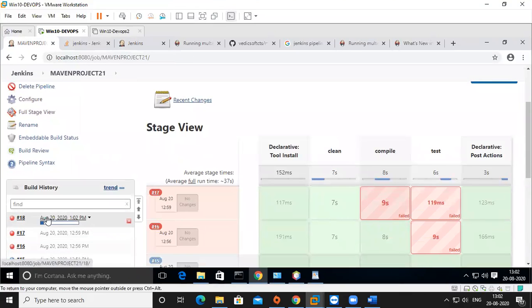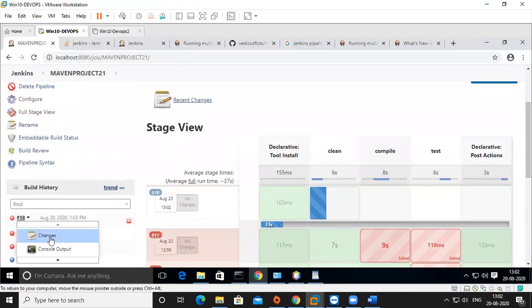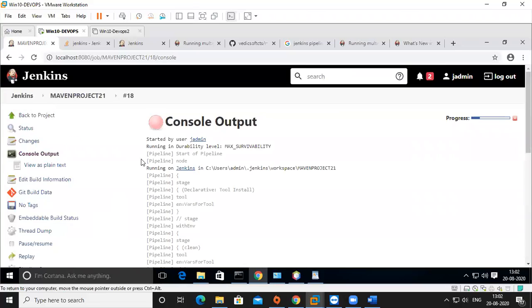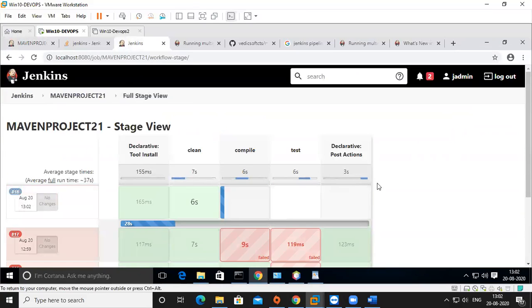Now the new build is build 18. This is the console output. Can you see the progress again? We can understand which stage the issue is in, follow that particular stage, check it, and then fix it.